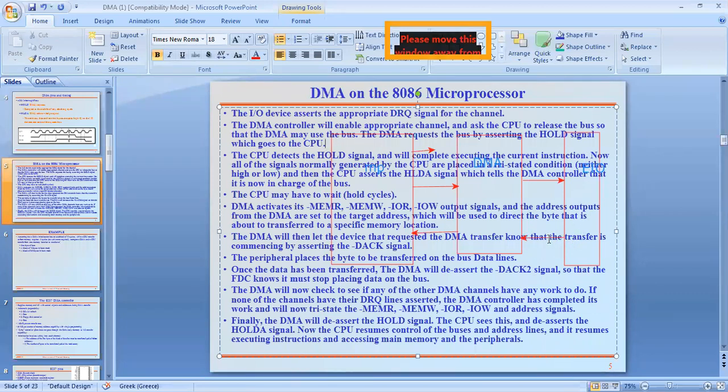When this external IO device asserts the appropriate data request, the DMA control will enable the appropriate channel, and it has 8 channels. I will show you the diagram also. And it asks the CPU to release the bus to the DMA, so it may use the bus.